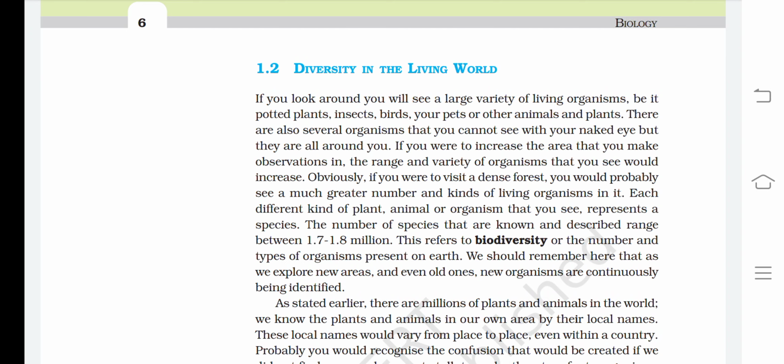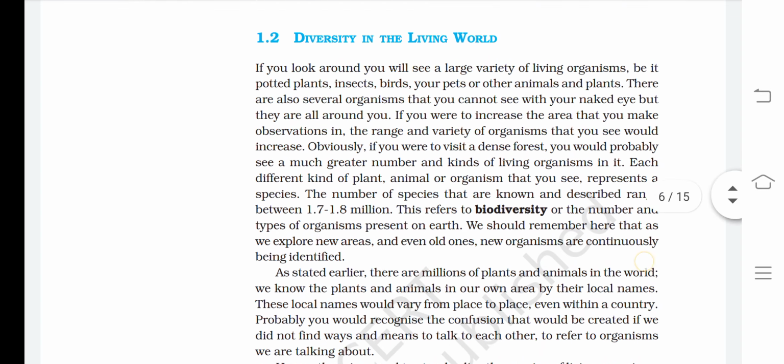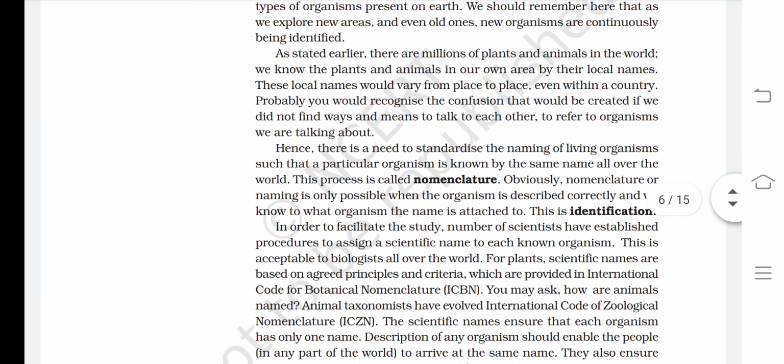As stated earlier, there are millions of plants and animals in the world. We know the plants and animals in our town or area by their local names. These local names would vary from place to place, even within a country. Probably you would recognize the confusion that would be created if we did not find ways and means to talk to each other to refer to the organisms we are talking about.